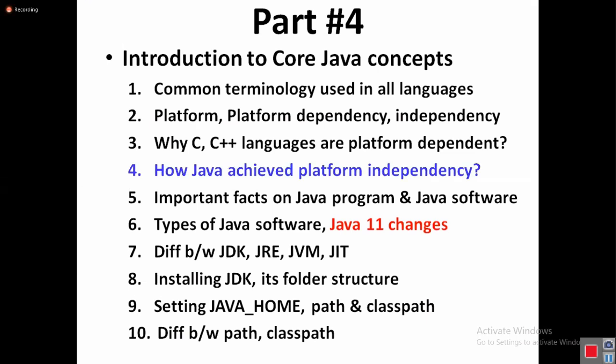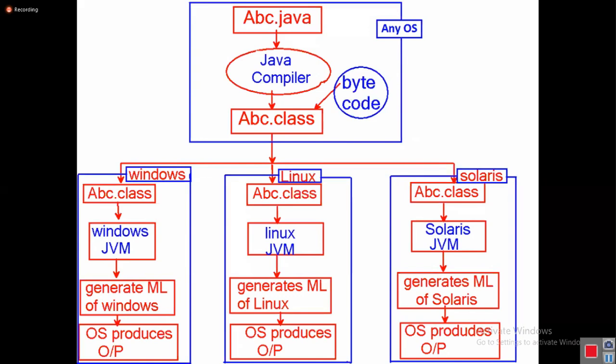Right, we completed how Java achieved platform independency. Then now moving to the next topic, important facts on Java program and Java software.